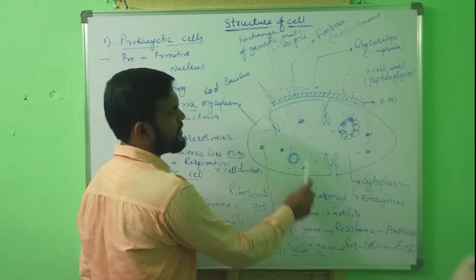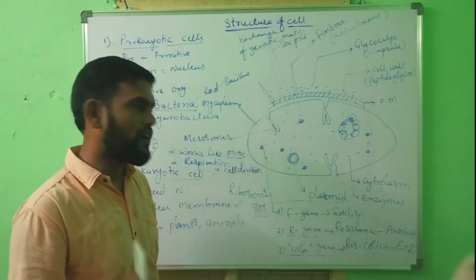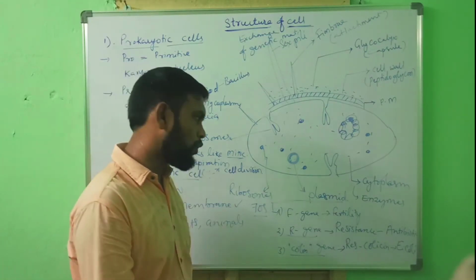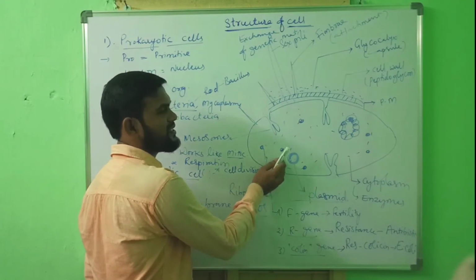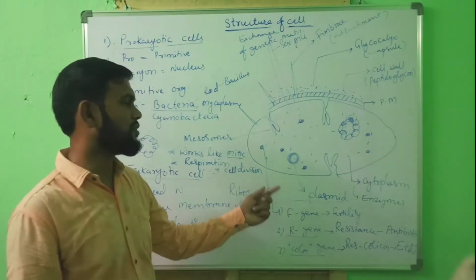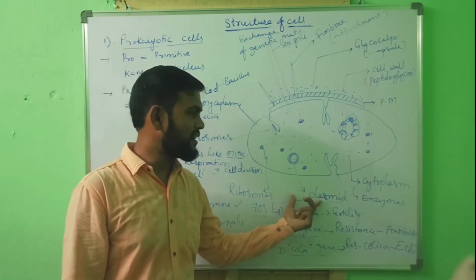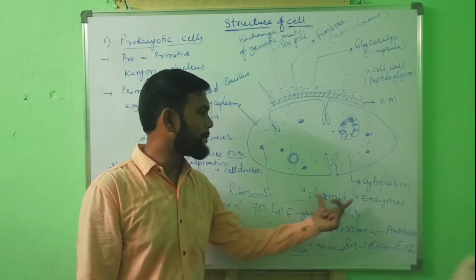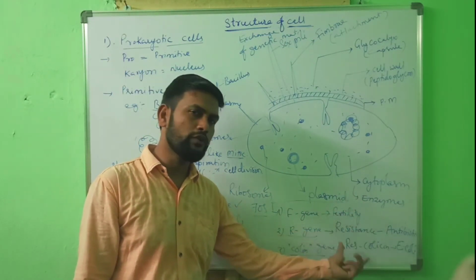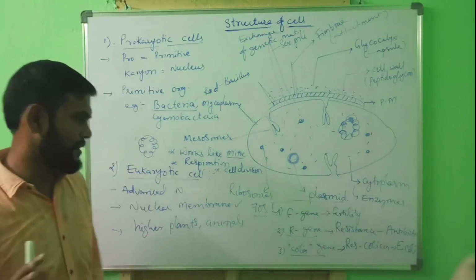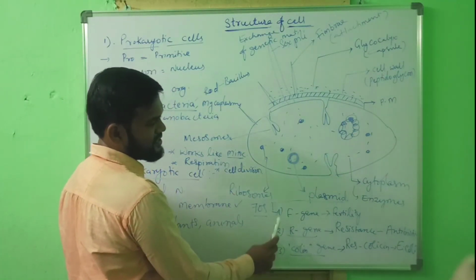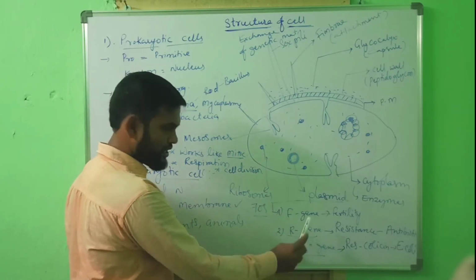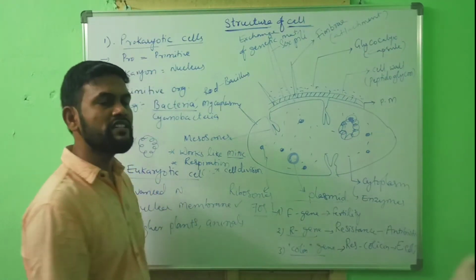Plasmid-containing bacteria are called positive strains, donor strains or male strains. If the plasmid is absent in the bacterial cell, then it is called recipient cell, minus strain, negative strain or female cell. This plasmid contains mainly three types of genes: F gene, R gene, and third one is colicin gene.